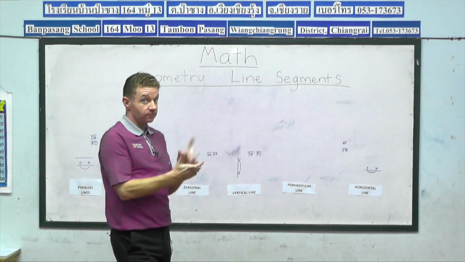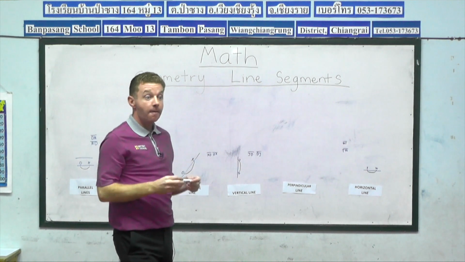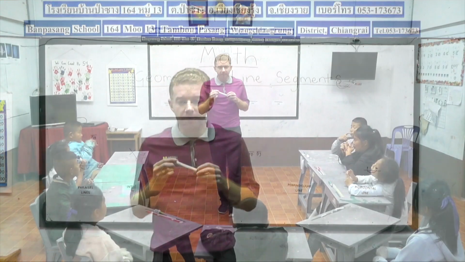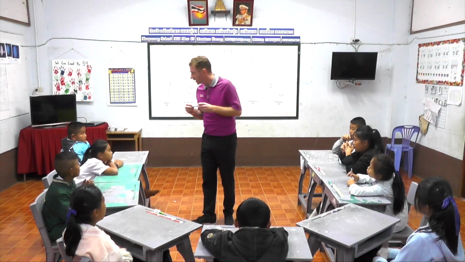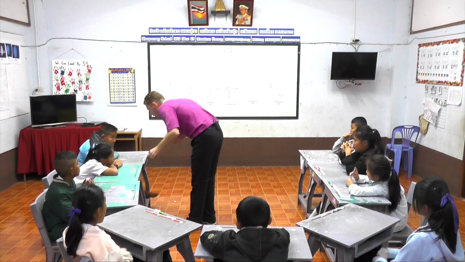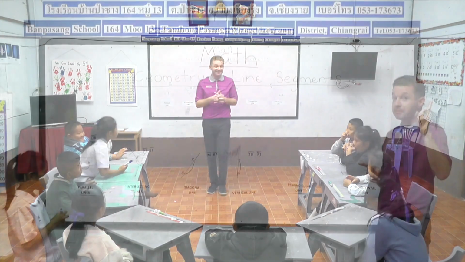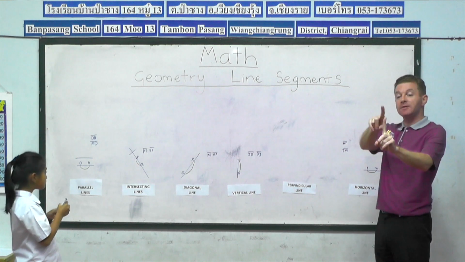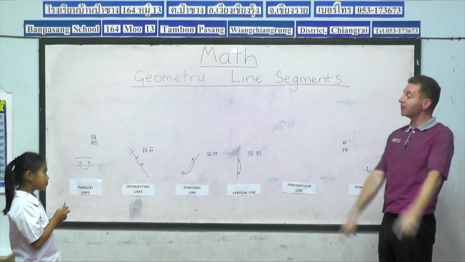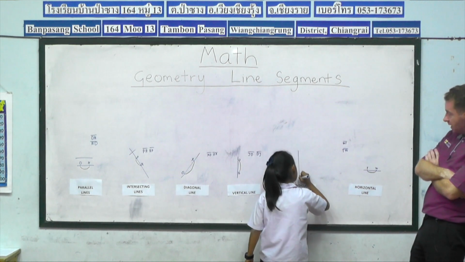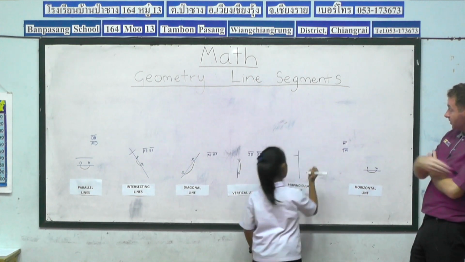Okay, so we've got one type of line left, perpendicular. Now, I wonder who can do the perpendicular line. I wonder who can do it for me. Maybe Pak Bung can do it for me. Remember, perpendicular means one line with another line going off. So how can we do? That's one line. That's another line going off.